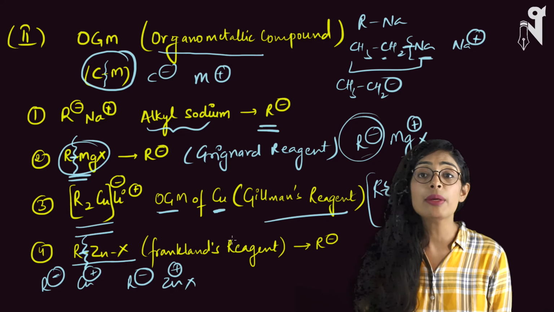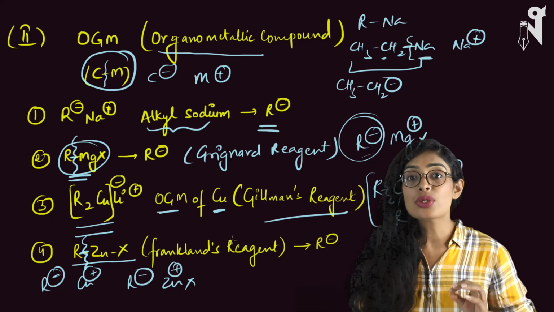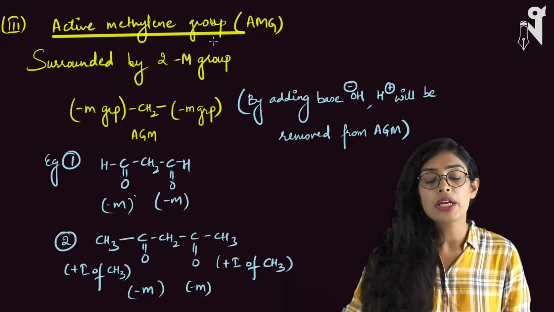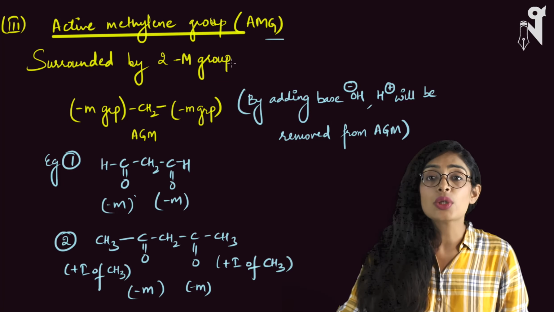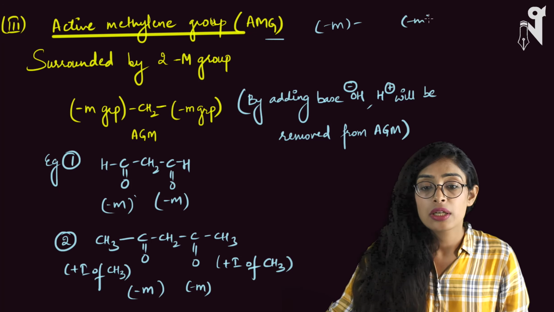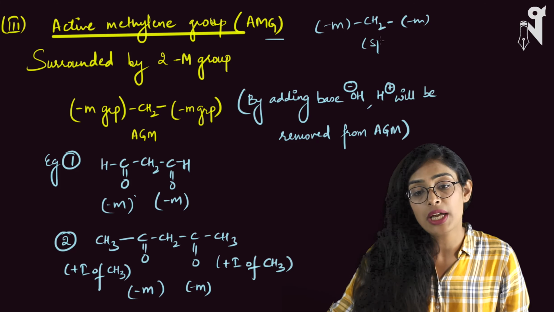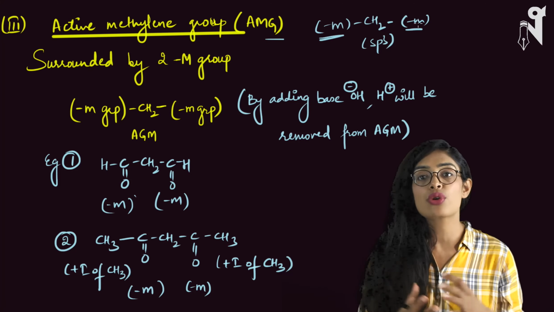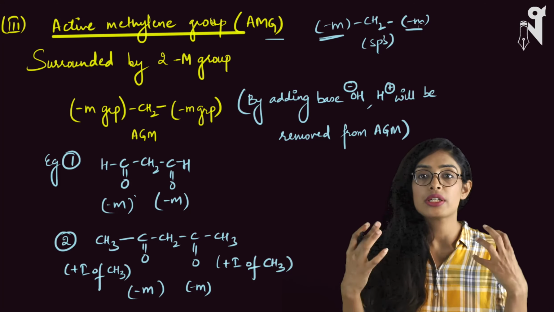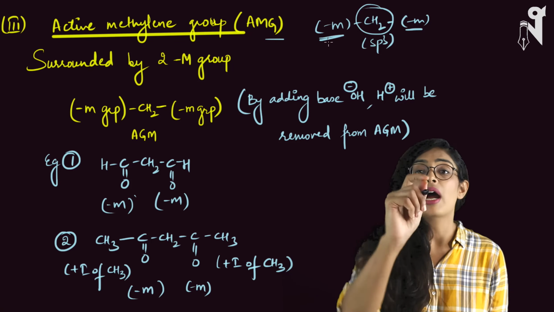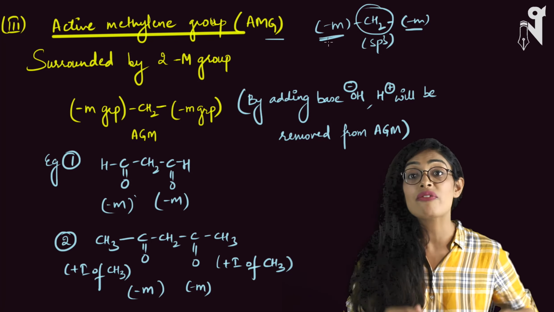Let's talk about the third and very important way of forming a carbanion, and that is through the active methylene group. Let's understand what the active methylene group is first. Active methylene group is also called AGM. This is the group where two minus M groups are present adjacent to an sp3 hybridized carbon. So this is my sp3 hybridized carbon and it is directly attached to two minus M groups, that means two electron withdrawing groups or two strongly electronegative groups. Such a carbon is called an active methylene group, and mind you, the hydrogens of this active methylene group are very acidic.